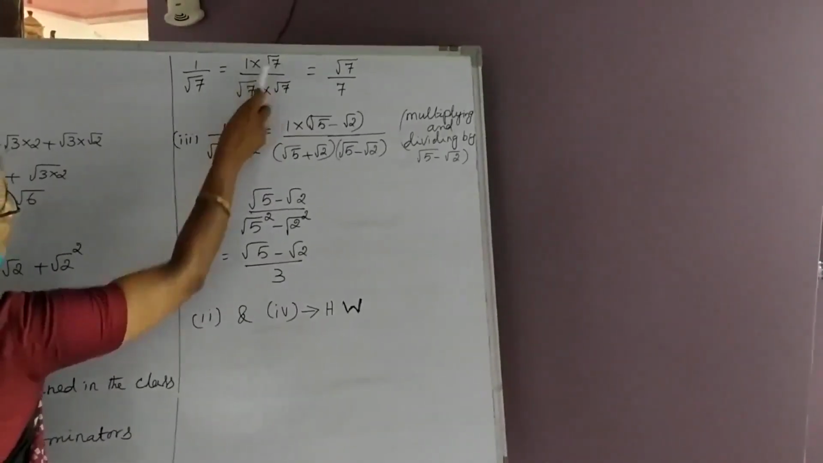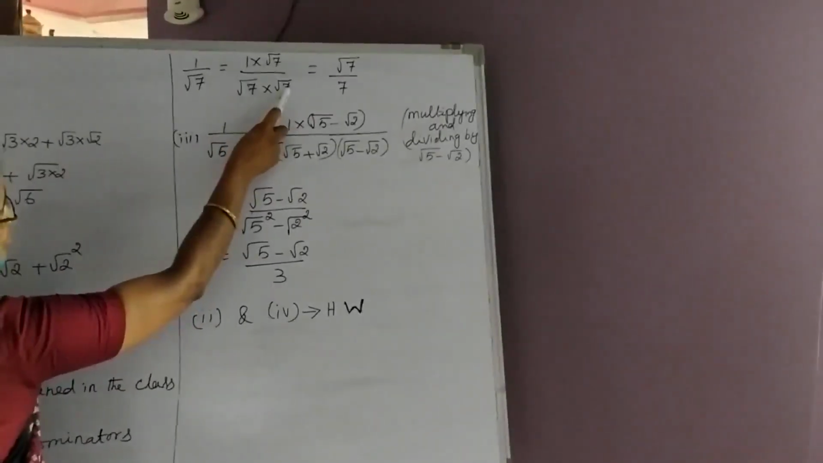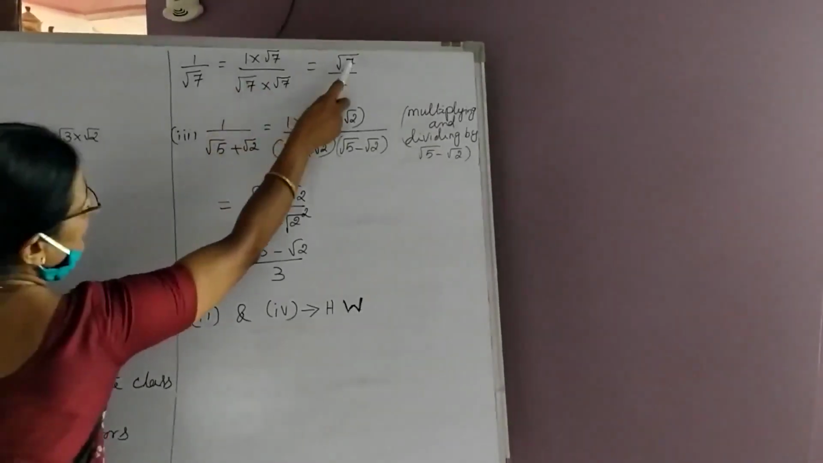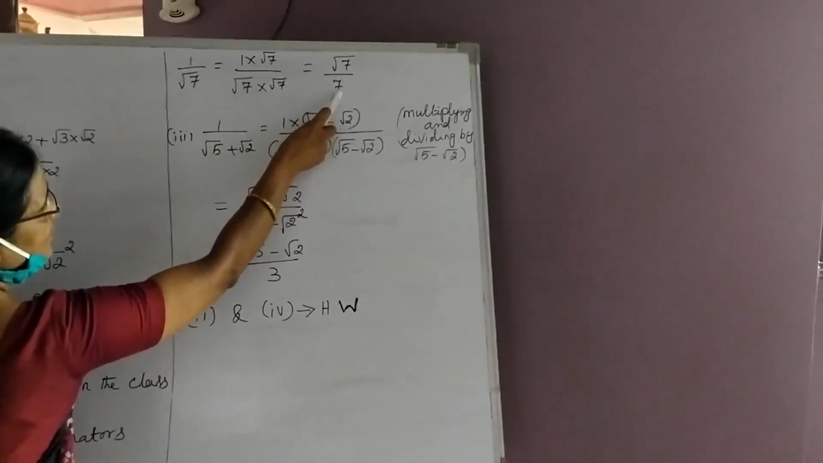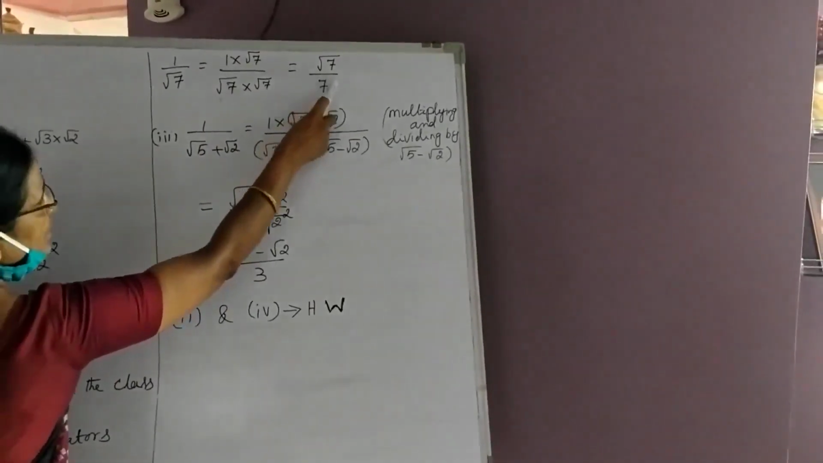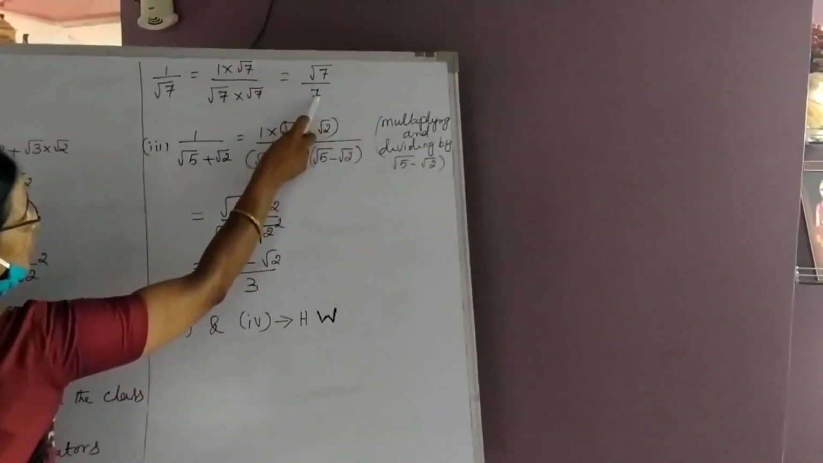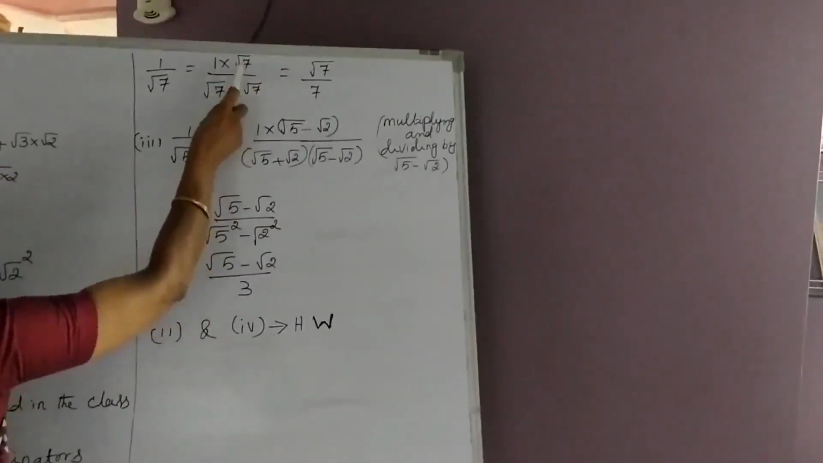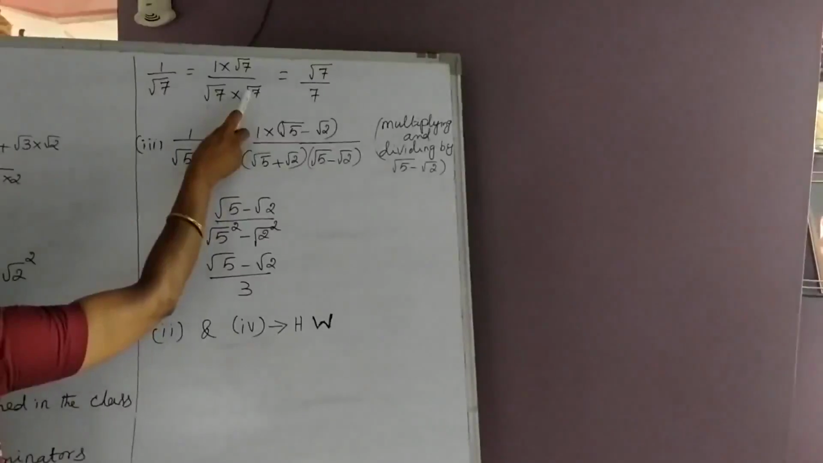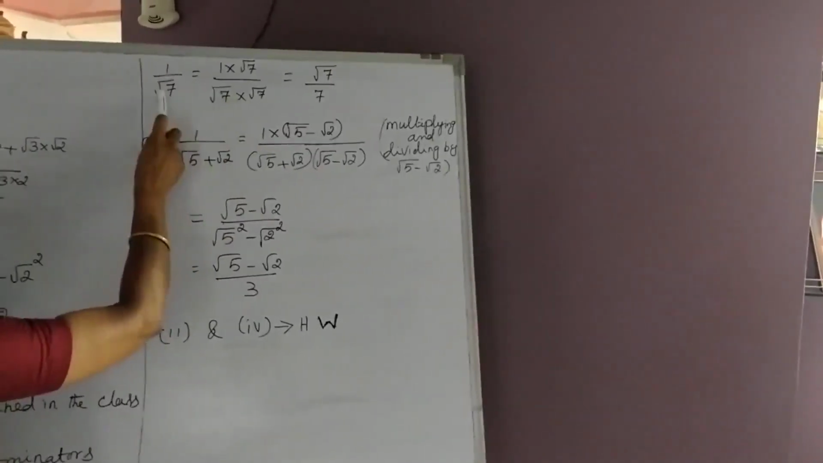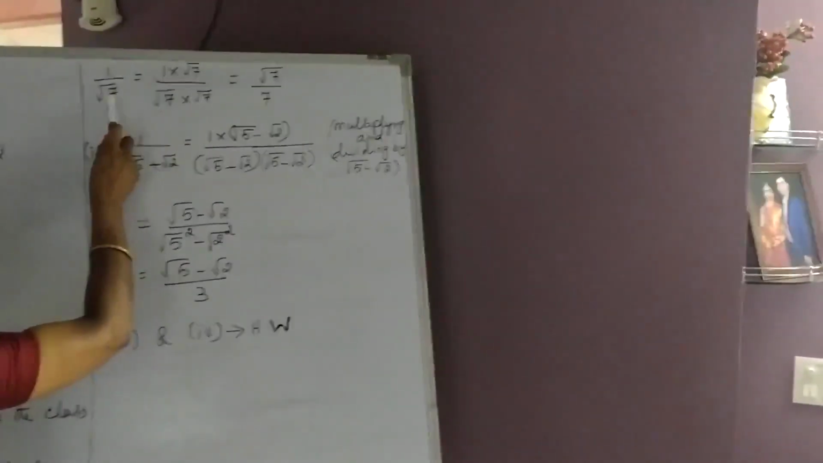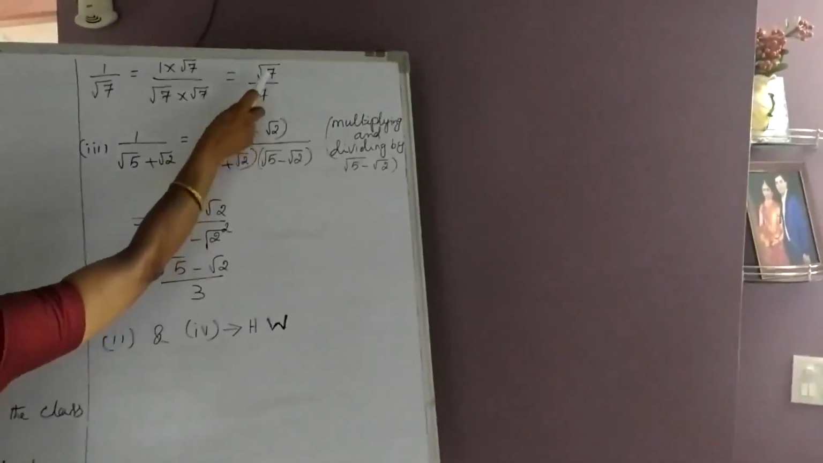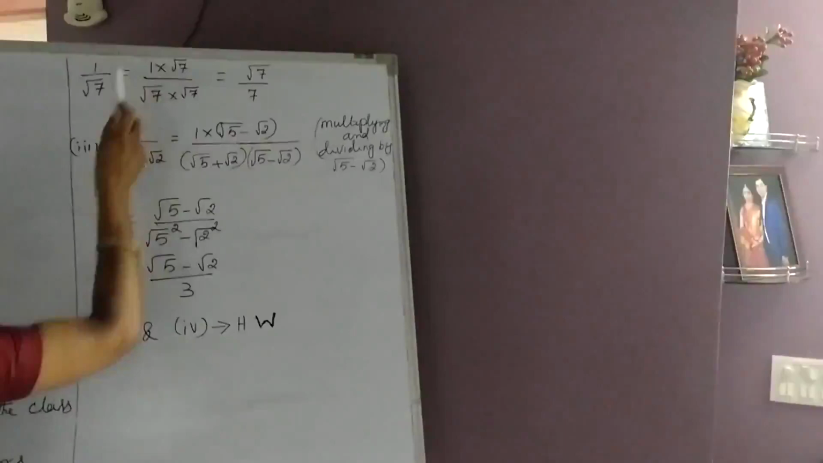So 1 into root 7 upon root 7 into root 7. 1 into root 7 is root 7. Root 7 into root 7 becomes 7 here. Therefore, the root is eliminated from the denominator. Any appropriate multiplier can be chosen. It is better to take the same root number as the multiplier above and below. Here the root is eliminated. We are getting root 7 upon 7.